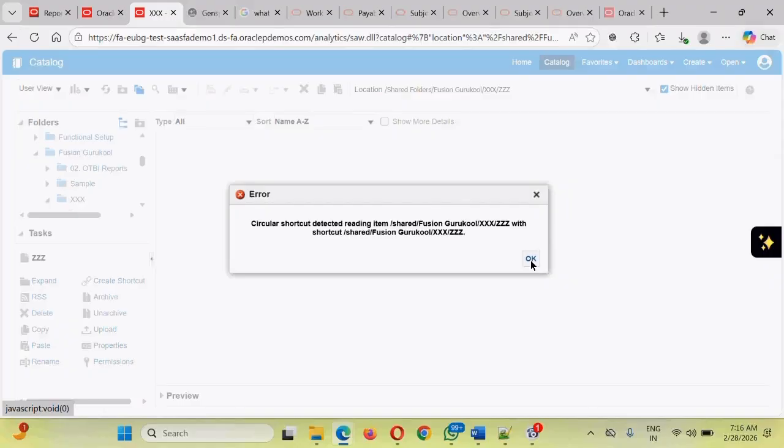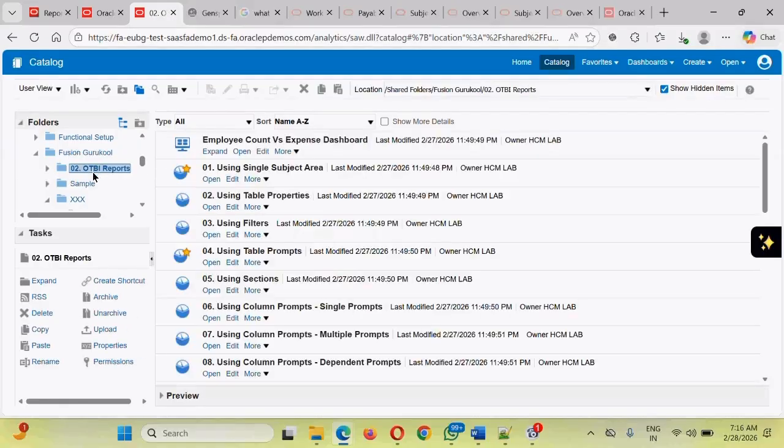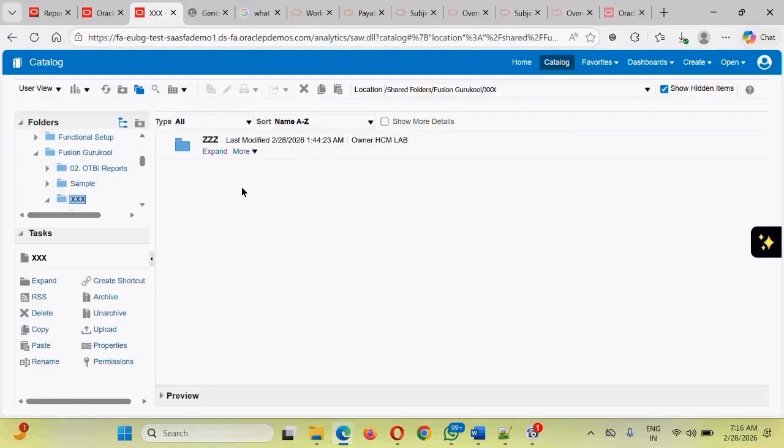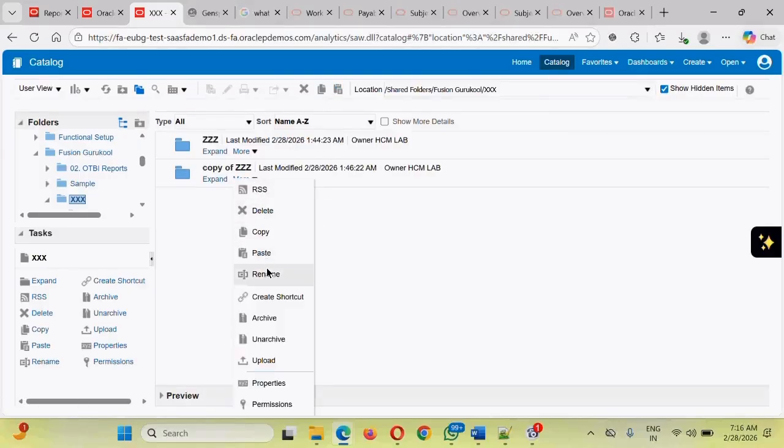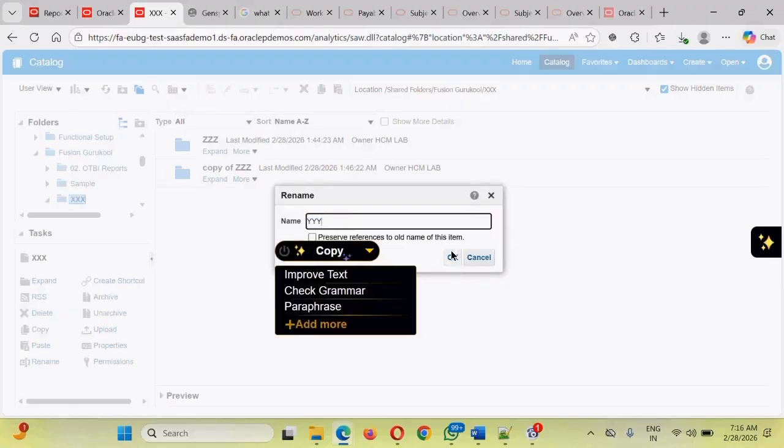Sometimes the system will not allow you to paste, because a loop is getting created. For that, what you are supposed to do is, after you have created a copy, change the folder, go inside, and click on this to create the copy there, and then rename it like this.